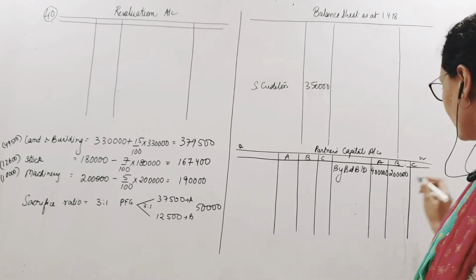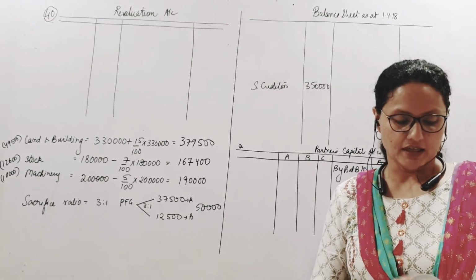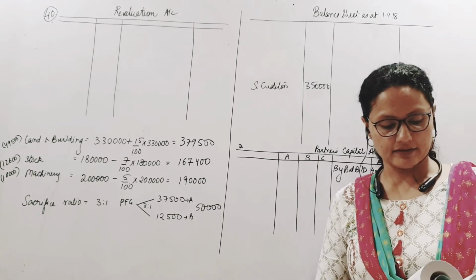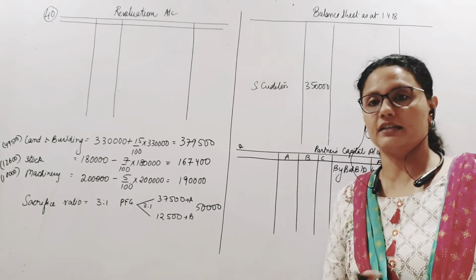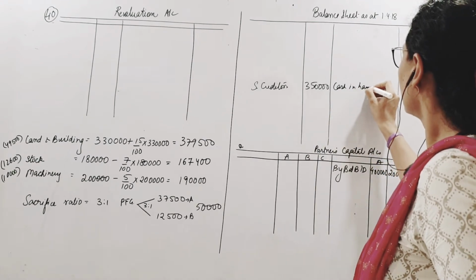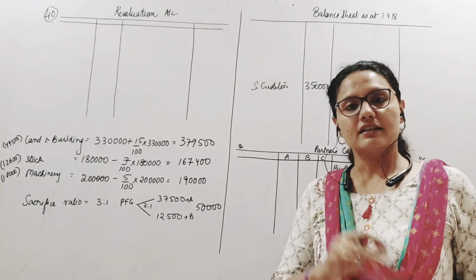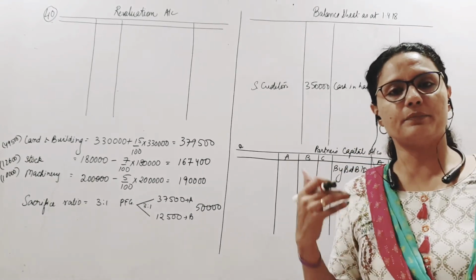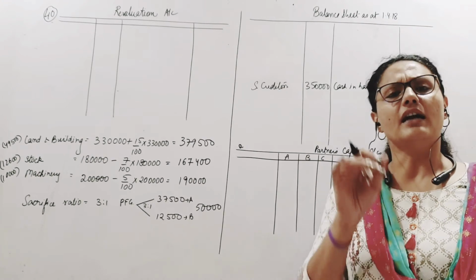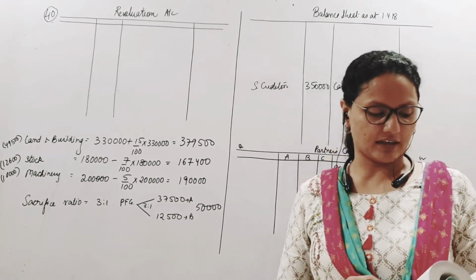Alright, C of course was not there, so right now no balance brought down for C. On the other hand, we have assets. Cash in hand is 40,000. Of course, I put cash in hand here, but I will not put it in the outer column because further cash is coming in as capital and PFG and is being withdrawn also. I will see what is the net amount of cash after all those transactions are done.